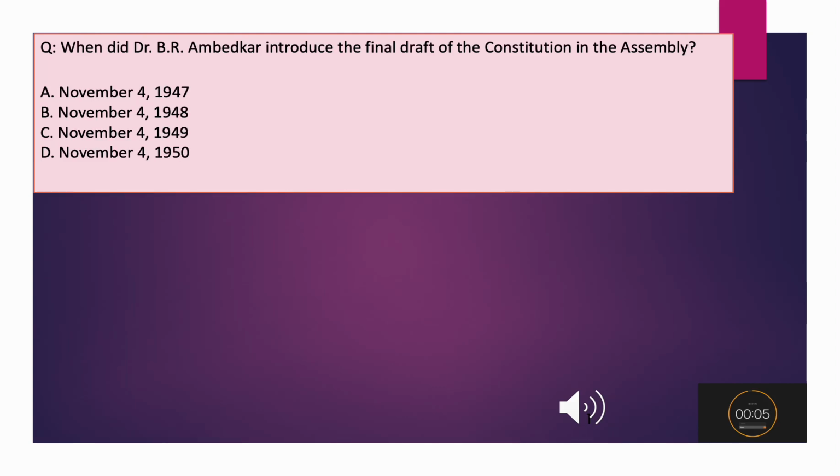When did Dr. B.R. Ambedkar introduce the final draft of the Constitution in the Assembly? A. November 4, 1947. B. November 4, 1948. C. November 4, 1949. D. November 4, 1950.